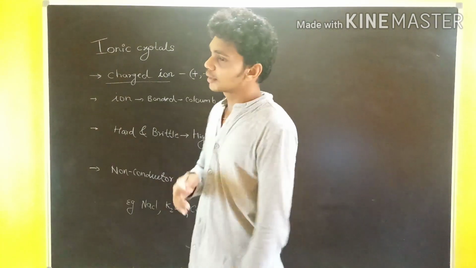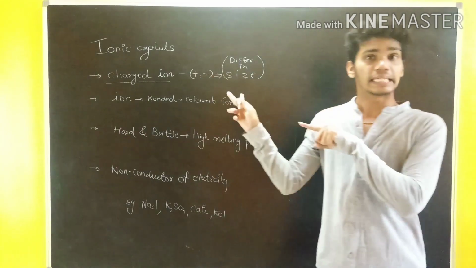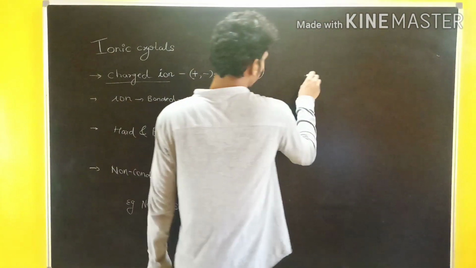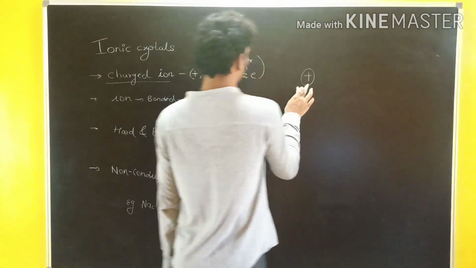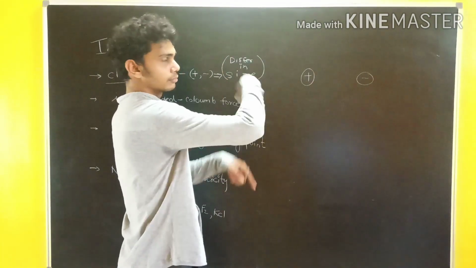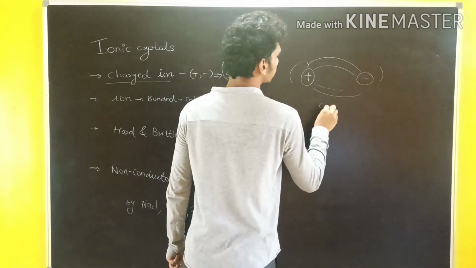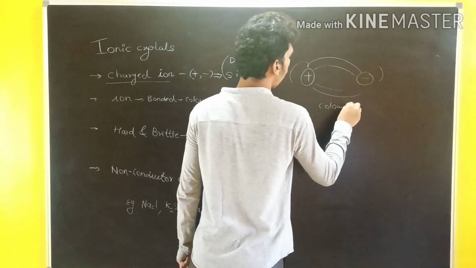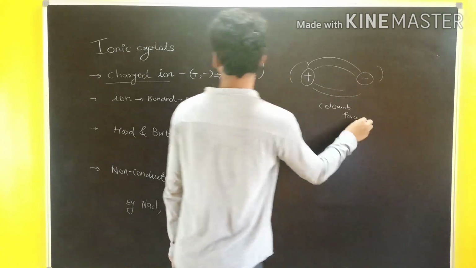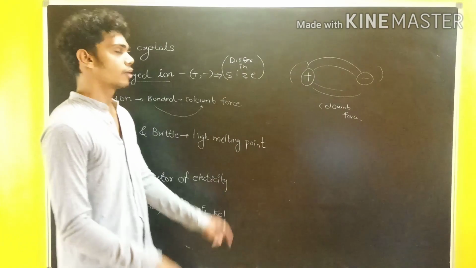As a solid structure, there is a force of attraction between the particles. Here the particles are the ions. Whenever the positive cation and anion are held together, the force around them is the Coulomb force. So ionic bonds are held by the Coulomb force.